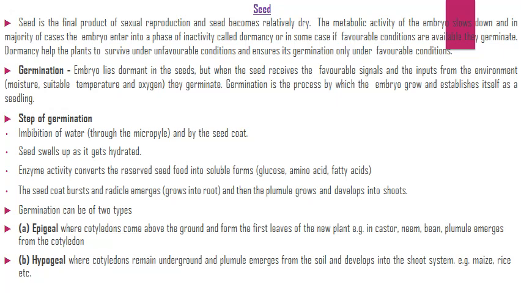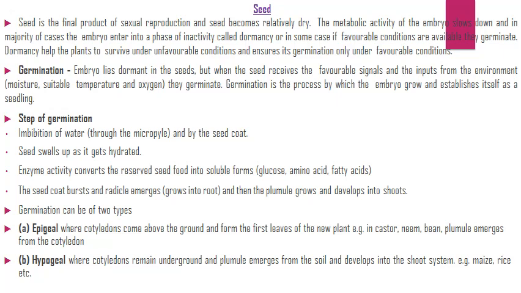Germination: the embryo lies dormant in the seeds, but when the seed receives favorable signals and inputs from the environment, it germinates. Germination is the process by which the embryo grows and establishes itself as a seedling. Steps of germination: imbibition of water by the seed coat, the seed swells up as it gets hydrated. Enzyme activity converts the reserved food in the seed into soluble form. The seed coat bursts and the radicle emerges, and then the plumule grows and develops into shoots.